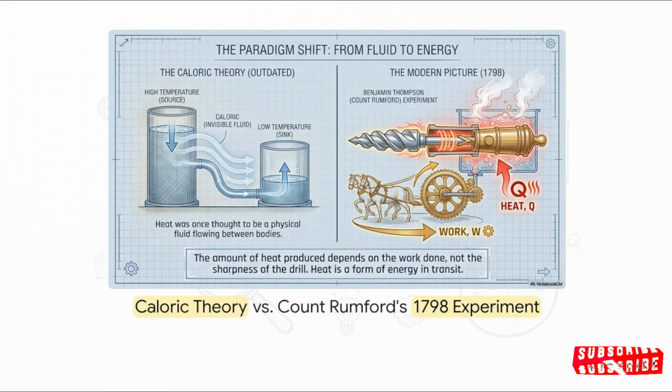For a really long time, the scientific consensus was this totally outdated concept called the caloric theory. It was this wild idea that heat was a literal, invisible fluid just flowing between bodies. But for your conceptual exam questions, you've got to remember the year 1798. That's when Benjamin Thompson, also known as Count Rumford, completely shattered this idea with his cannon boring experiment. He literally used horses to drive a blunt drill into a brass cannon barrel submerged in water. The friction generated so much heat that the water actually boiled without a single spark of fire. This brilliantly proved that heat isn't a fluid at all. It's a form of energy in transit, generated by work.